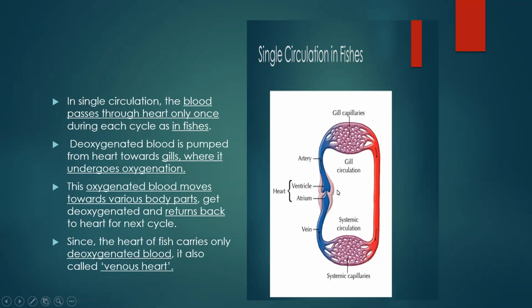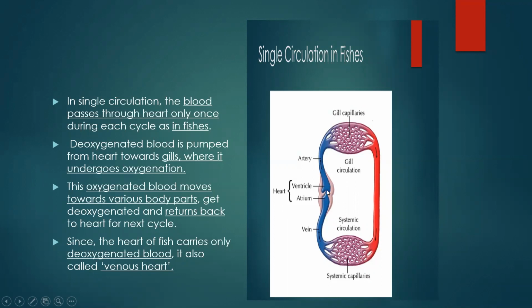The heart of the fish, what is it called? Venous heart. Why is it called venous heart? Because the heart of the fish has only deoxygenated blood. There is no oxygen present in the blood in the heart. So as it carries only deoxygenated blood, that is, blood deficient of oxygen, there is very little oxygen in the blood in the heart. That is why it is called venous heart. Okay, so I hope you understood the concept of single circulation.